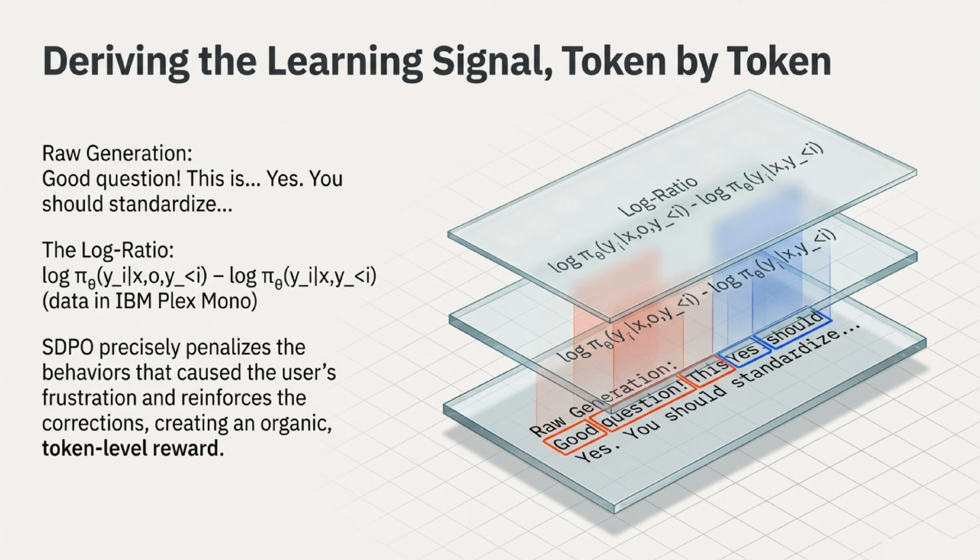We derive this learning signal token by token. By calculating the log ratio between the raw generation and the hindsight distribution, SDPO precisely penalizes the specific behaviors that caused user frustration and reinforces the corrected behaviors. This creates a completely organic, token-level reward.